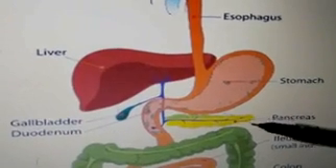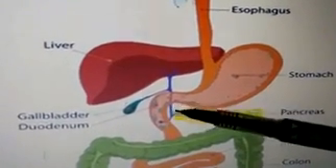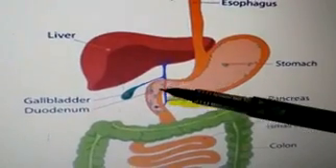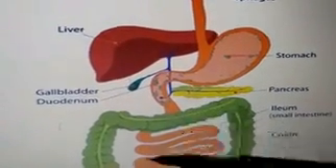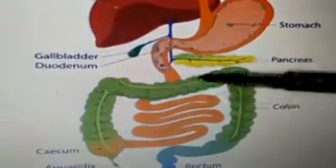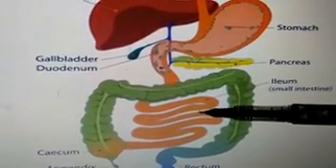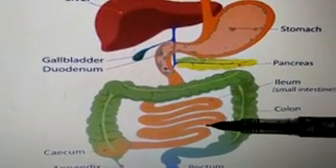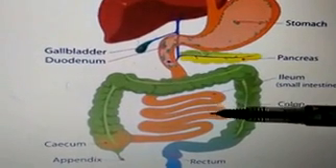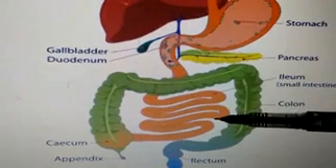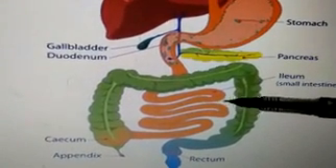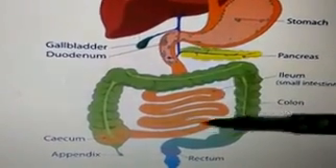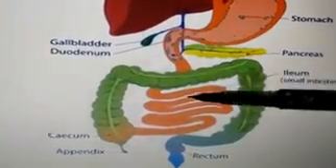From the stomach, the partially digested food enters the small intestine. The small intestine is the largest part of the alimentary canal. It is about 6 to 7 meters long in an adult. The small intestine is very long, but it is called small because it is very narrow. The small intestine is arranged in the form of a coil-like structure in our belly.